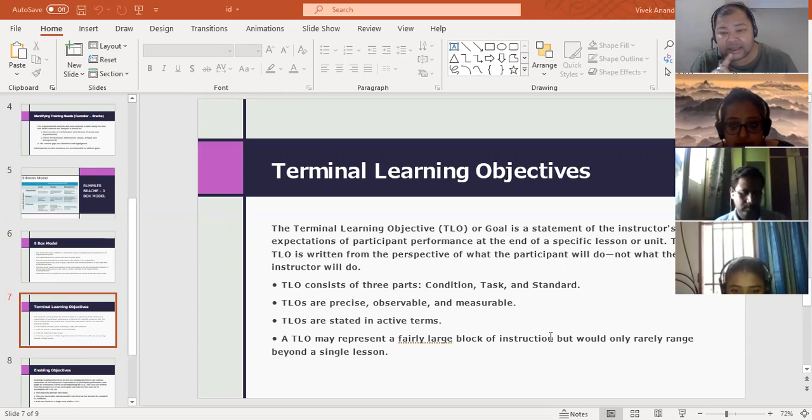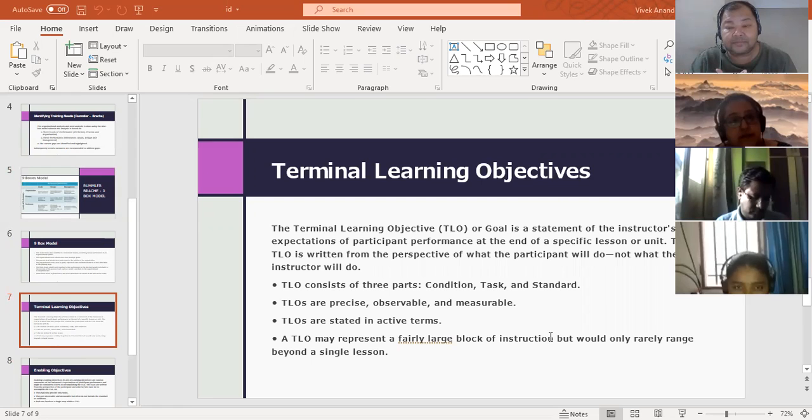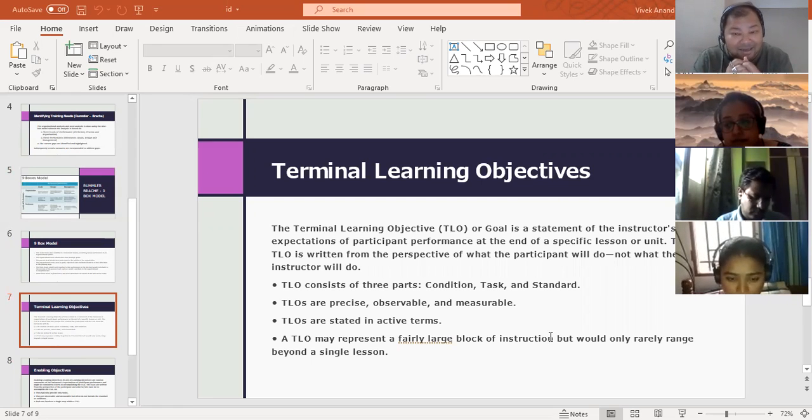It is not an index of a chapter or a book. It is not about what you are going to teach. It is about, after learning this, what will the learner do? Or what is the impact or outcome of the program? And that is what a learning objective is.